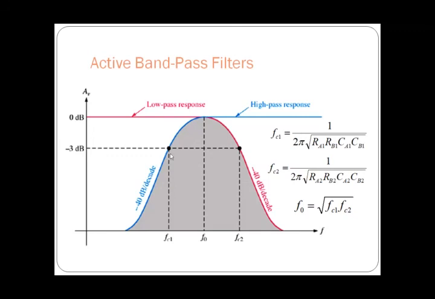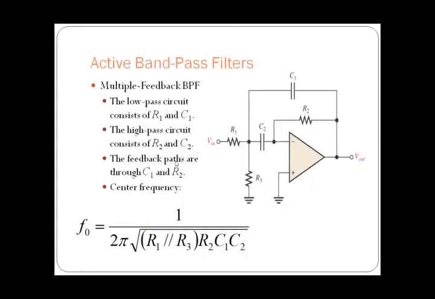That means these two filters will allow the frequencies which are between FC1 and FC2, and it is having the maximum gain at F0. Here you can observe the maximum gain will be obtained at F0. F0 is given by the root of FC1 into FC2. So this is how we are going to obtain a band pass filter.